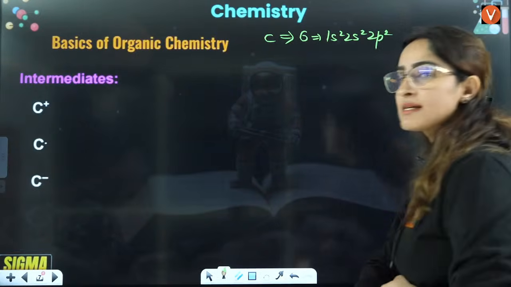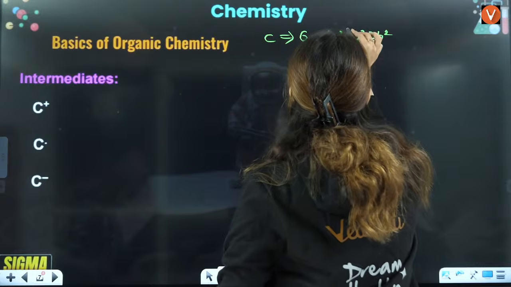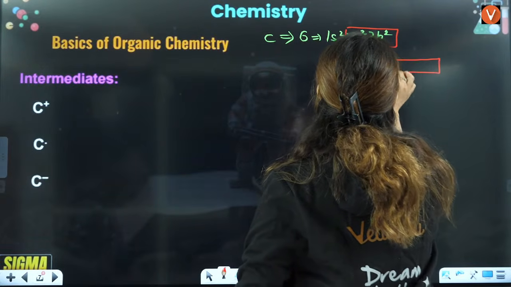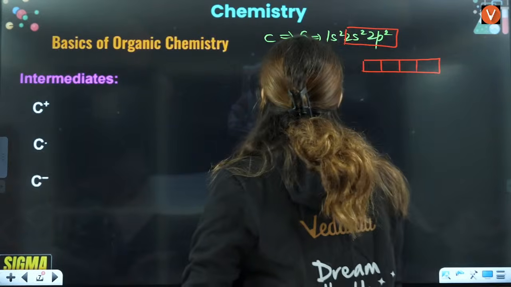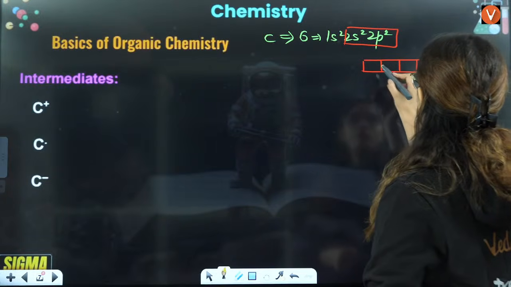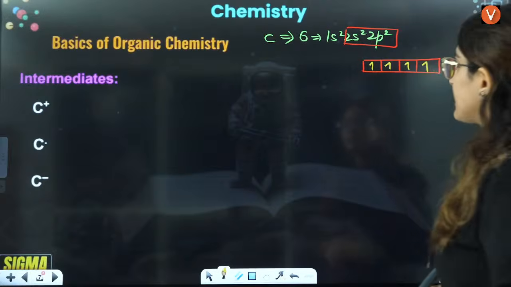This is the electronic configuration. The outermost orbitals hybridize to form 4 orbitals, and it fills 4 electrons here, like this.